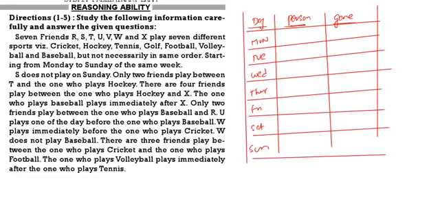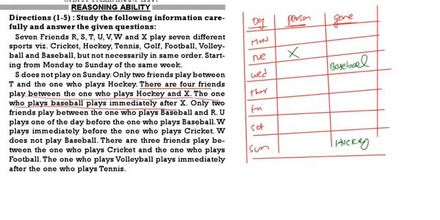Now see the question. There are 4 friends between hockey and X, and the one who plays baseball plays immediately after X. So if I take from the bottom, if I take hockey on Sunday, there are 4 friends between hockey and X. So here 1, 2, 3, 4, here you will get X. The one who plays baseball plays immediately after X, so immediately after X we will get baseball.